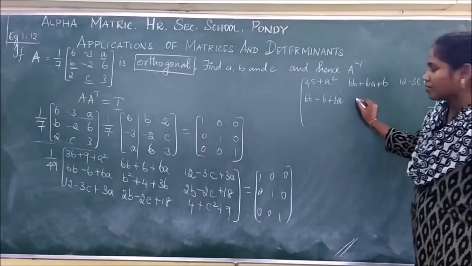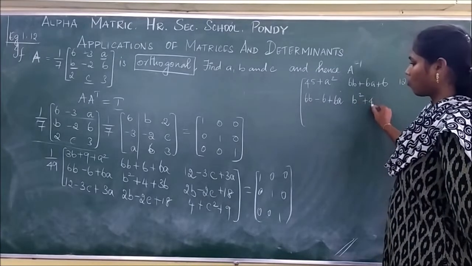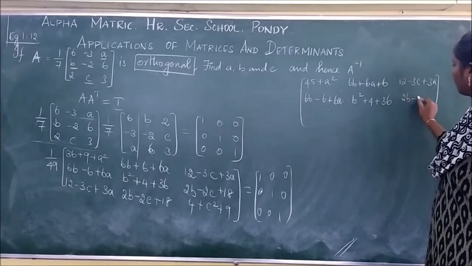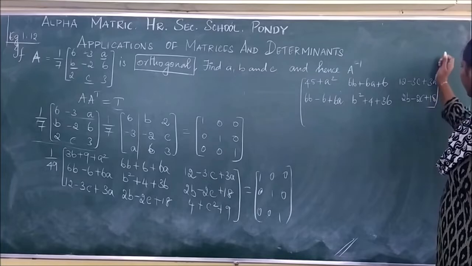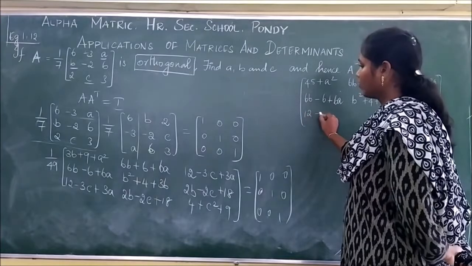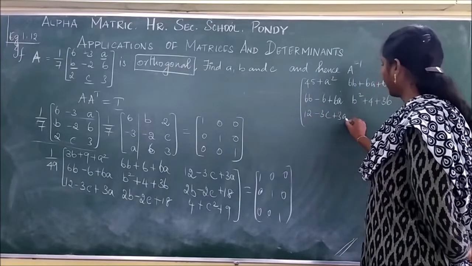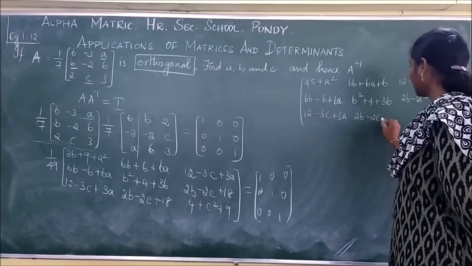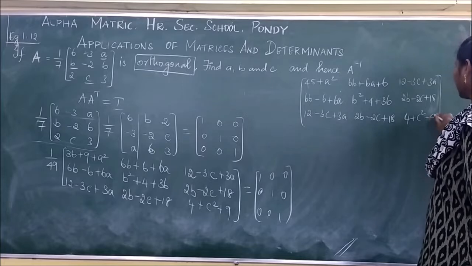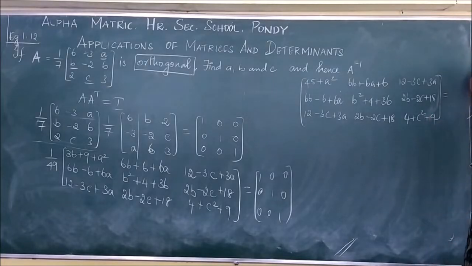Next is B square plus 4 plus 36, then 2B minus 2C plus 18, then 12 minus 3C plus 3A, 2B minus 2C plus 18, and 4 plus C square plus 9, which is equal to 49 0 0, 0 49 0, 0 0 49.